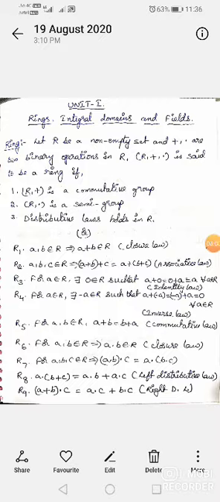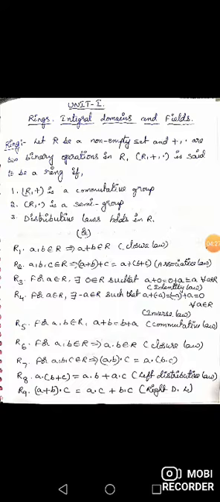So with these rules, we can say that a non-empty set with the two binary operations is called a ring. So ring definition means a non-empty set with the two binary operations plus comma dot is said to be a ring if it satisfies 3 laws. First one is R comma plus is a commutative group, second one is R comma dot is a semi group, and third one is distributive laws holds in R. So with these definitions, we can see a number of theorems.